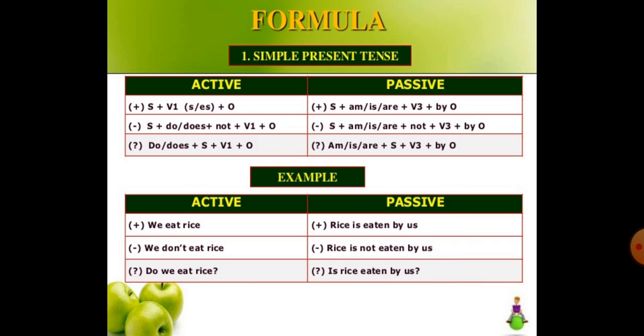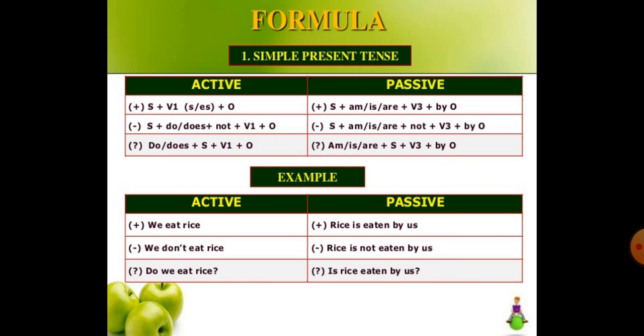If it is singular, then is, or am with I. Then the third form of verb. Okay, this is very important. In passive form always the third form of verb is used. Like eat will become eaten, do will become done, by object. So in the passive form we always write by, and then the object comes.